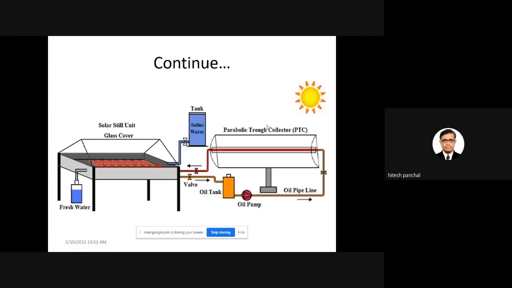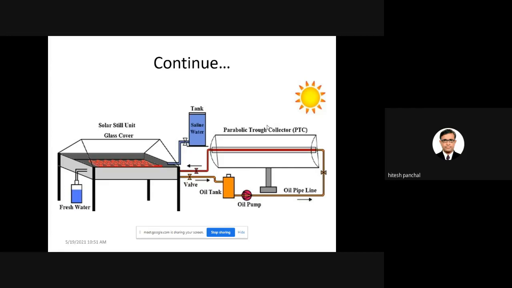So this is the new thing that we have discussed: in place of direct supply of water you can use oil. And in place of oil you can use many other, we can say, viscous oils. So now if you want to start your research work with solar still and parabolic trough collector, various heat transfer fluids are already available.